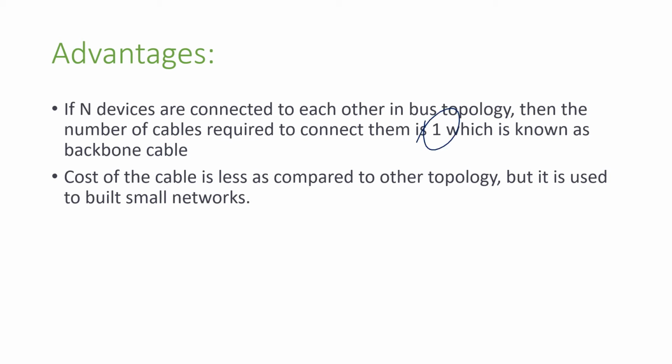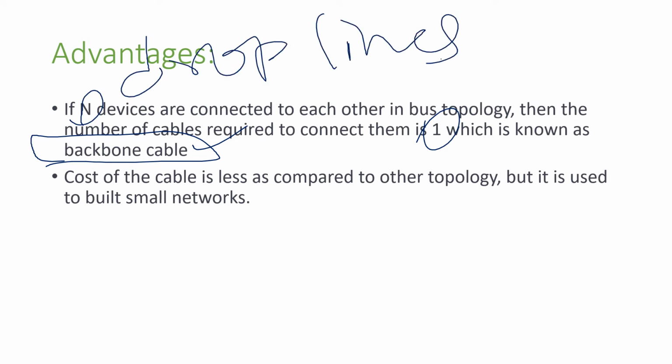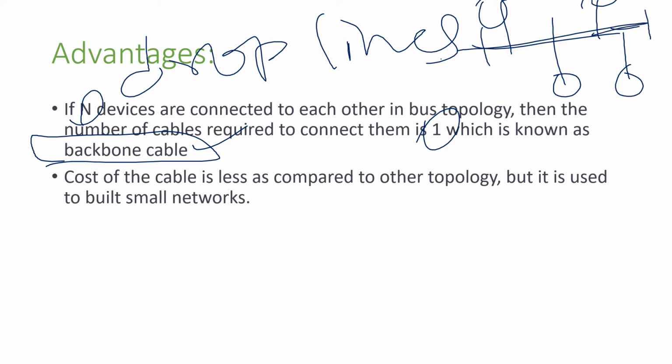We require only one cable, called the backbone cable or main cable, to connect n devices, and we require n drop lines. So for n devices it requires only one main backbone cable, and n drop lines. This is one of the major advantages.